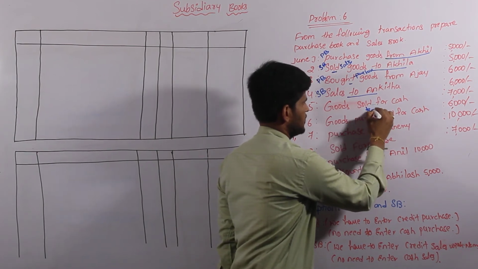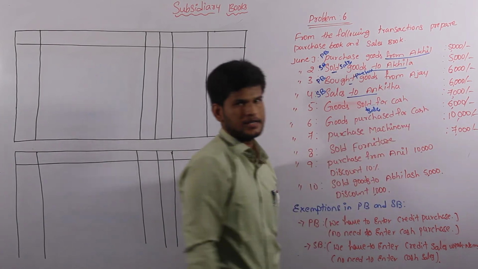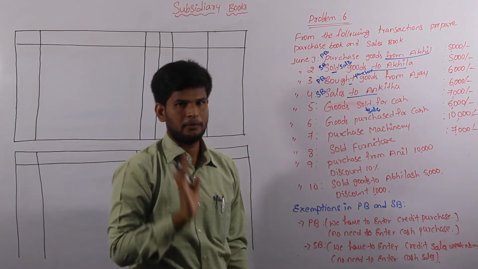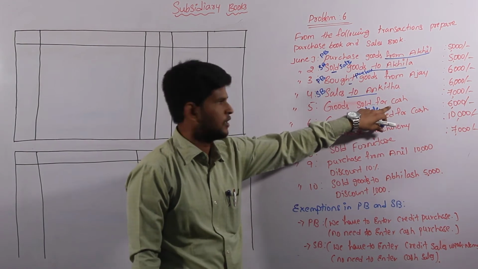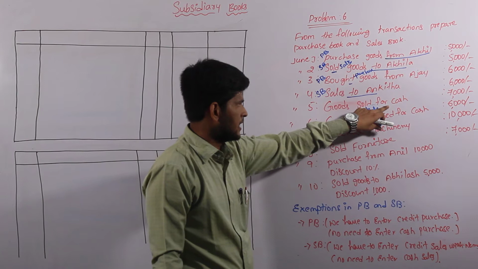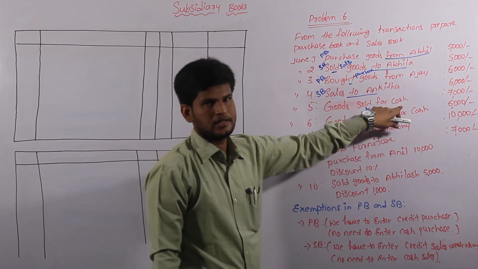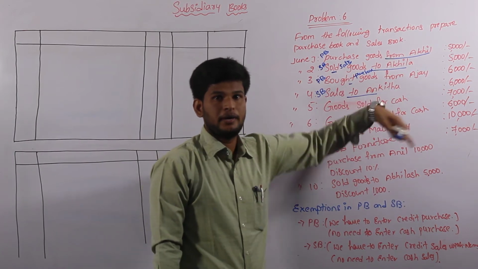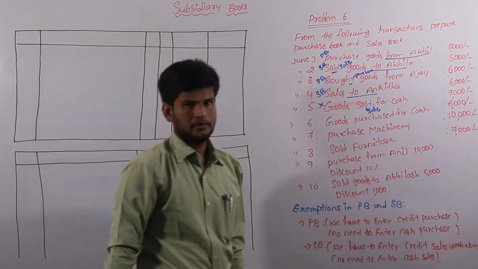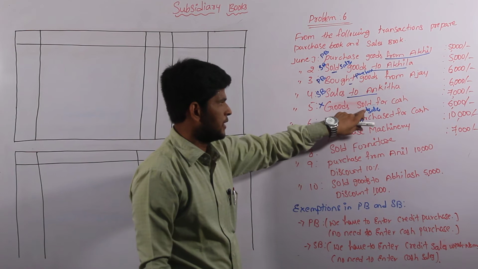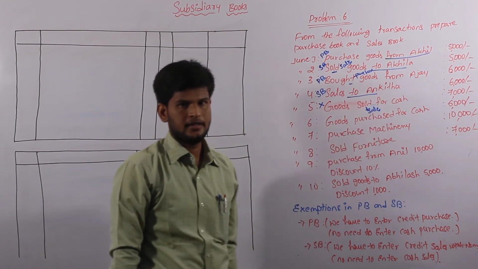Sold is nothing but sales. Sales for cash. Here there is no credit name of the person, so we have to cancel this transaction in the sales book because there is no name. It will clearly mention goods sold for cash because it is a cash based selling transaction. It will not be considered in our sales book. Even though it is a sales transaction, there is the word cash, so we have to cancel the transaction.